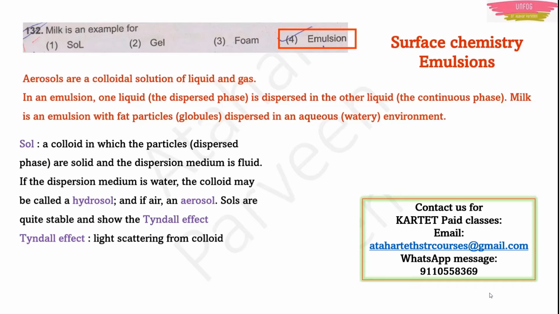Now what is the Tyndall effect? The Tyndall effect is nothing but scattering of light by colloids. If light falls on a colloid, then the light will get scattered. It is known as the Tyndall effect. Okay. See, I have given you so much information. They can give you any type of MCQs from this information.